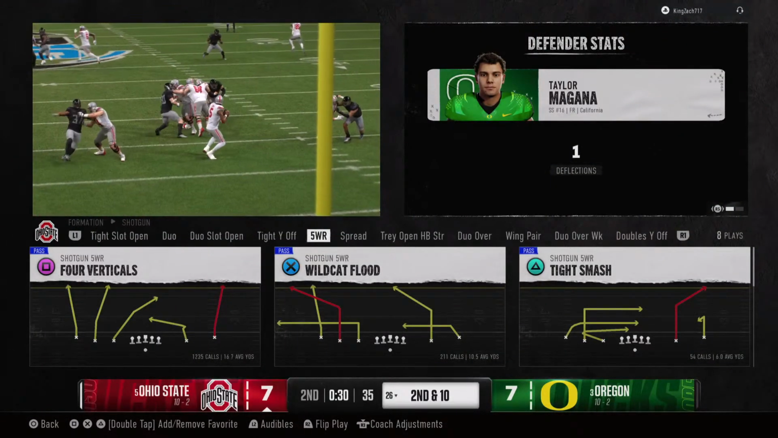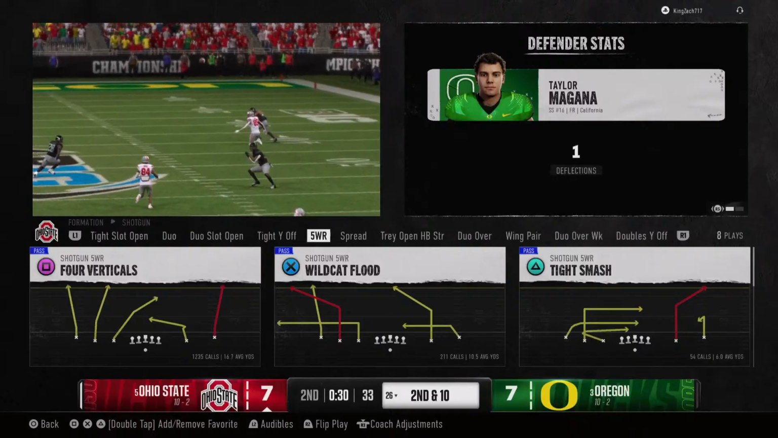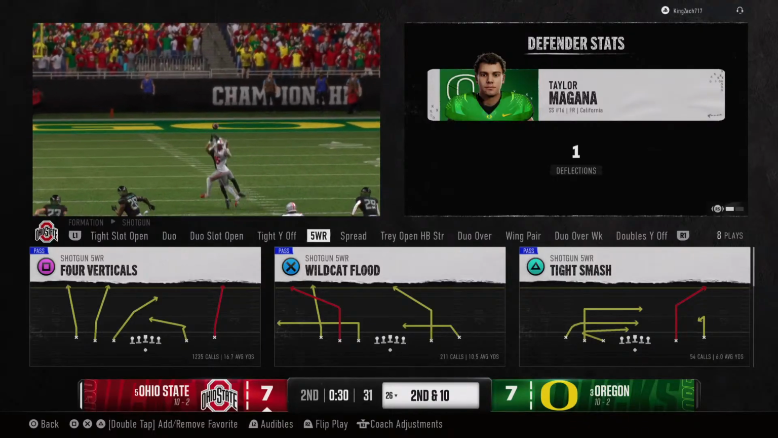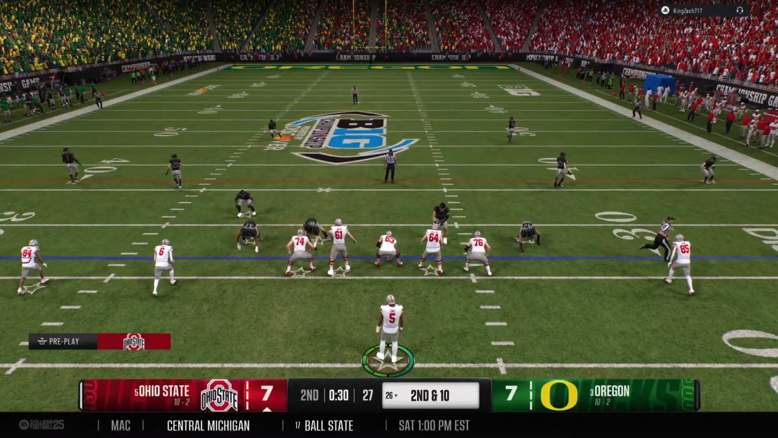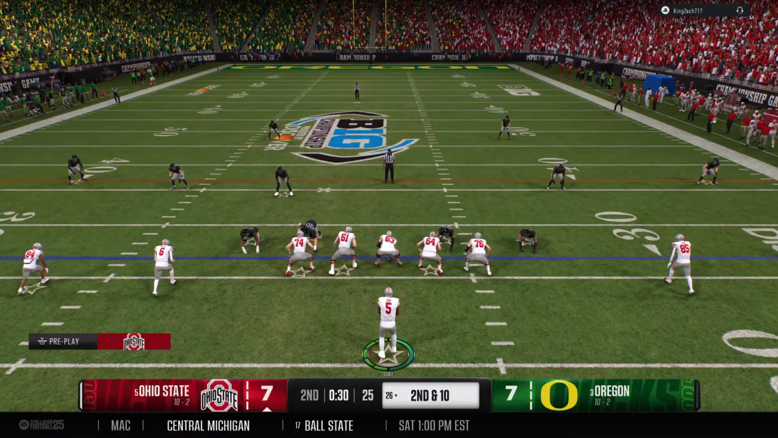I don't know if people understand how hard it is to defend against a deep ball in man coverage like that. But this defensive back did it perfectly. Turns his head back just in time to find the ball to ensure that incompletion.